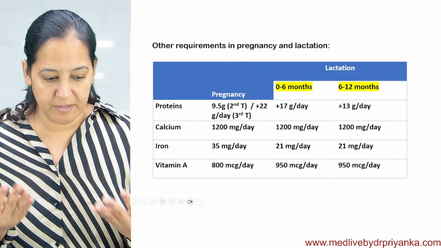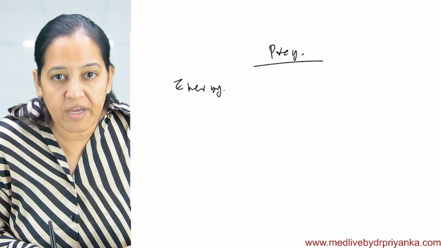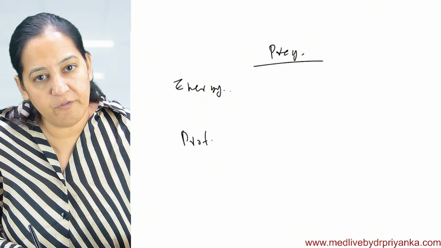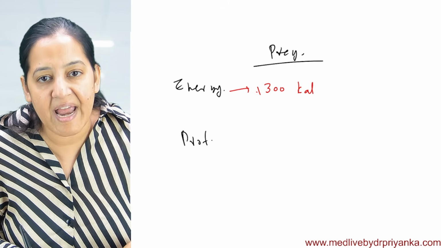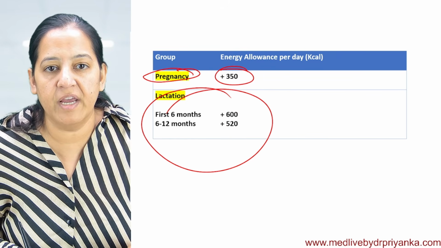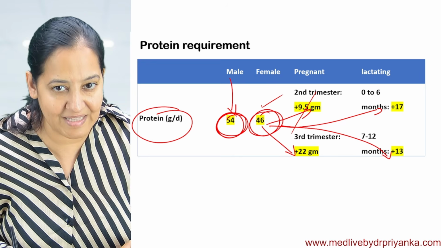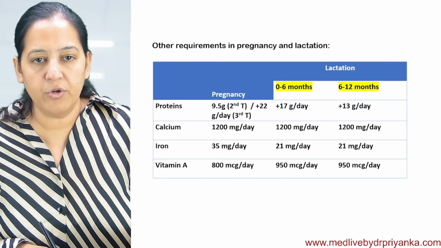How many of you got it, people? So tell me, nutrition in pregnancy. Energy requirement in pregnancy, and protein requirement in pregnancy. Say, energy requirement is always 300 kilocalorie. I'm sorry, it is additional 350 kilocalorie, not 300. And protein requirement is plus 9.5 or plus 22. Lactation you learn separately. Okay, so I taught you the protein requirement.